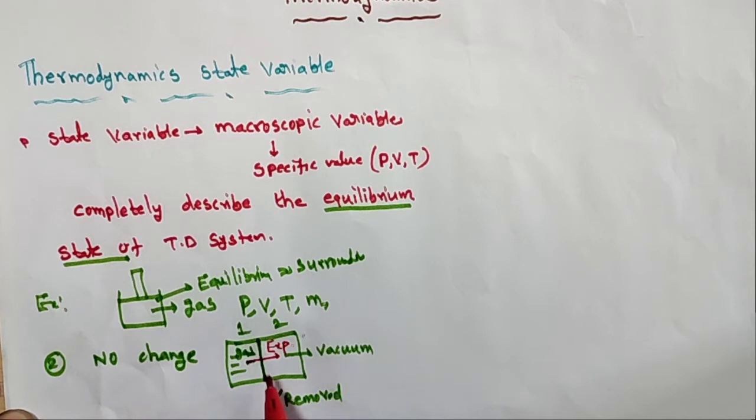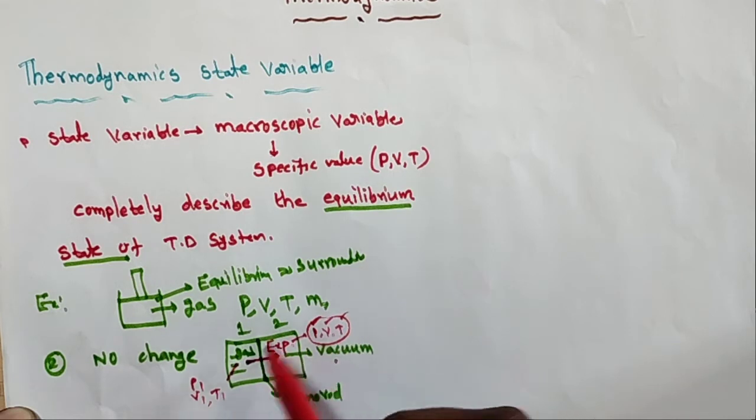In this case the pressure, volume and temperature change very fast, abruptly. The initial pressure was P1, volume V1, temperature T1. When the gas expands freely into the vacuum, the pressure, volume and temperature change, and it does not give an equilibrium state. It is a non-equilibrium state. This is one example of a non-equilibrium state.